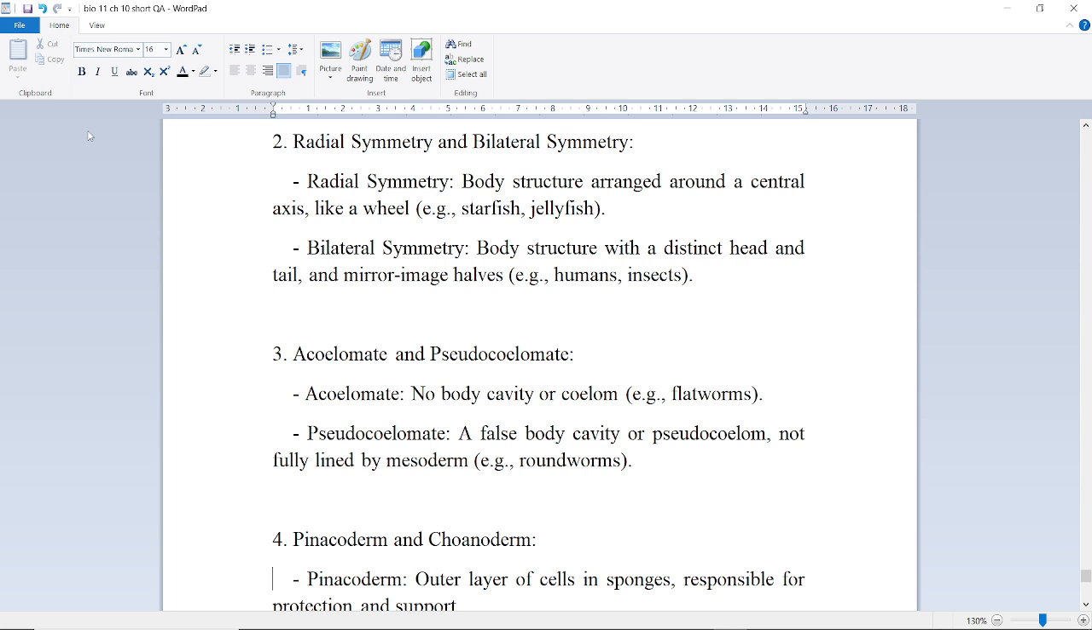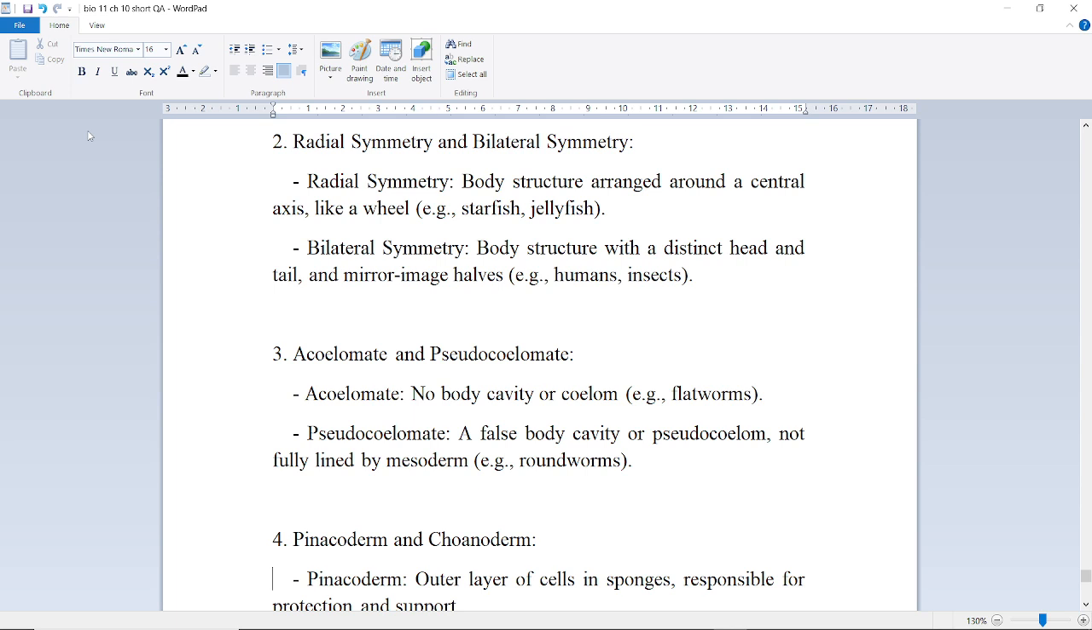Acoelomate: no body cavity or coelom is present. For example, flatworms. And pseudocoelomate: a false body cavity or pseudocoelom not fully lined by mesoderm is present. For example, roundworms.